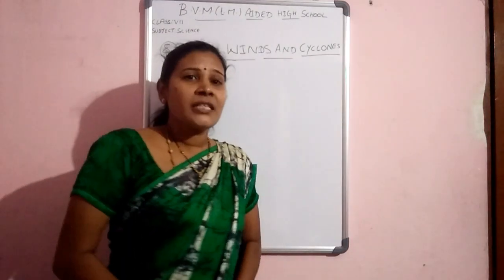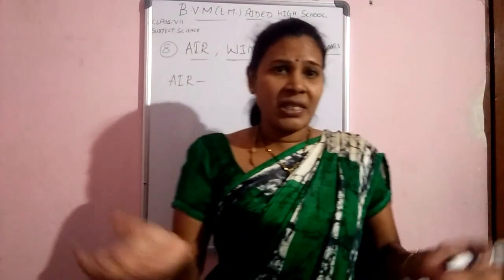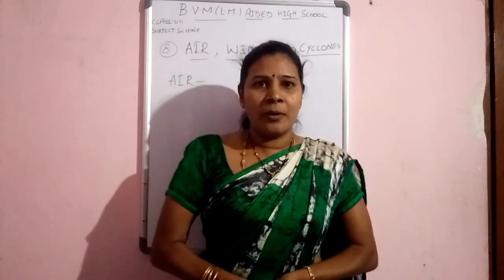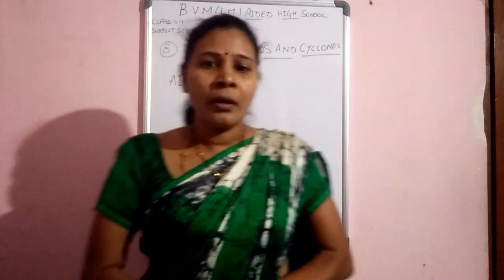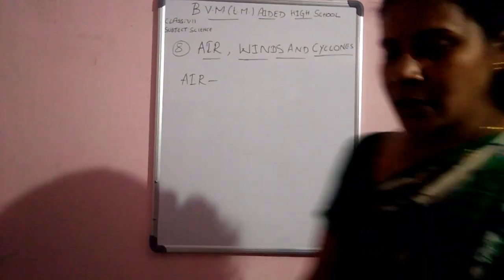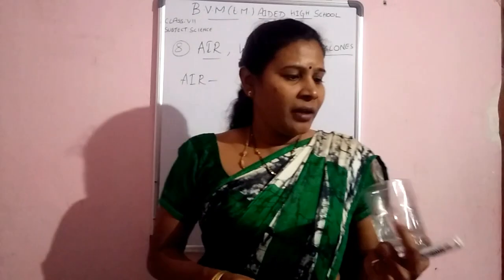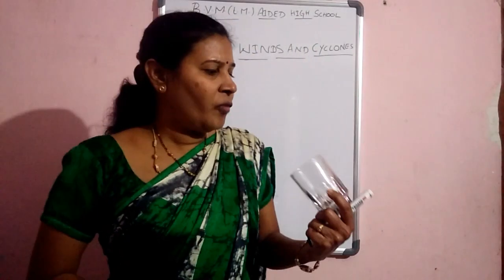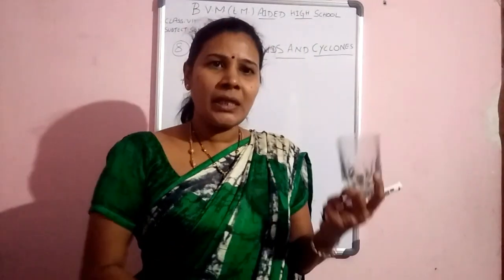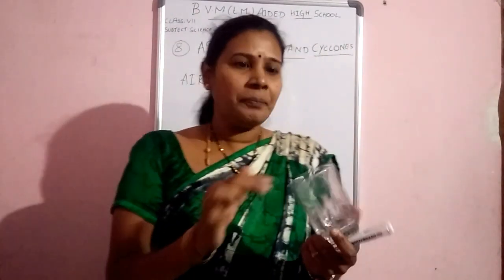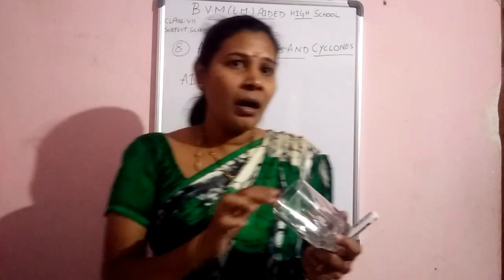Now the first topic is air. Air is the gas occupying the space in our surroundings. For example, I took an empty glass. When we look at an empty glass, we feel there is no object in it, but it is occupied by air.